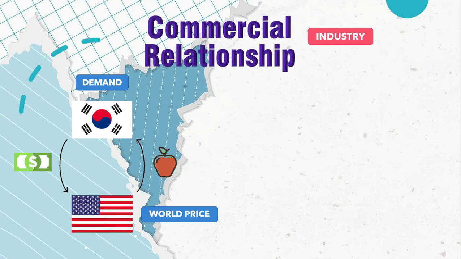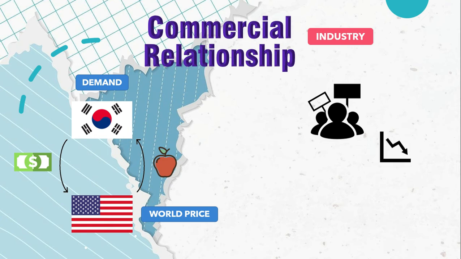But this might cause a problem. Imagine that the Korean apple producers complain to the government because now the local industry is struggling to sell. Then the government may apply protectionist tariffs on apples. Now, American apples are sold at a higher price, the world price plus the Korean tax.